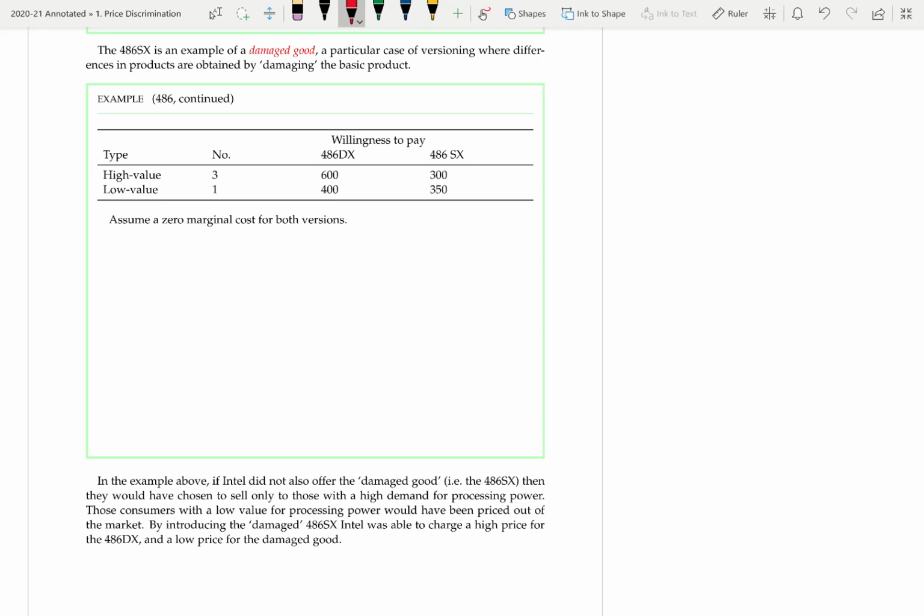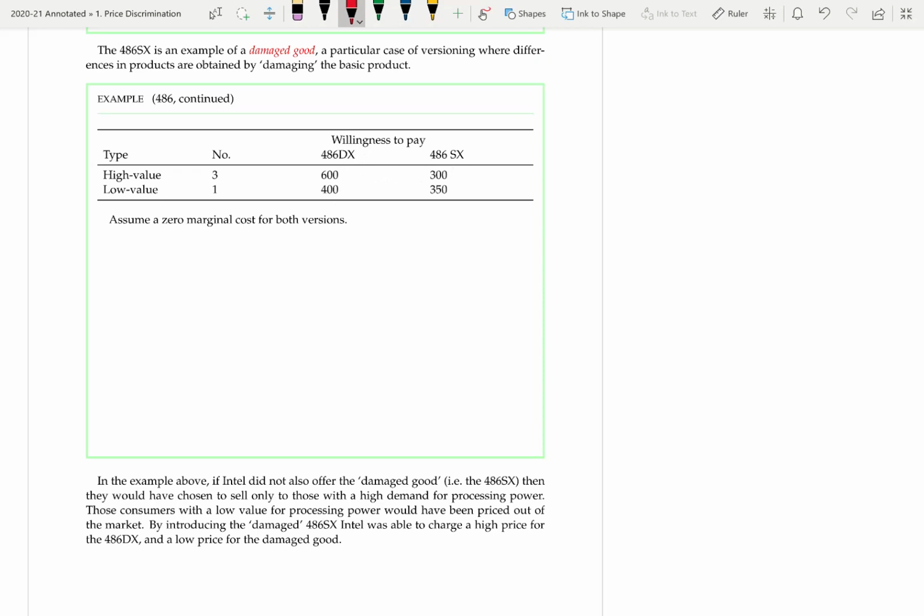Well, here we're going to assume a zero marginal cost for the chips. So what if they just offered the DX chip and didn't offer the damaged good, the SX chip? If it offers just one of the chips, it would want to offer the DX because both consumers are willing to pay more for that chip than the other chip, and the costs are the same.